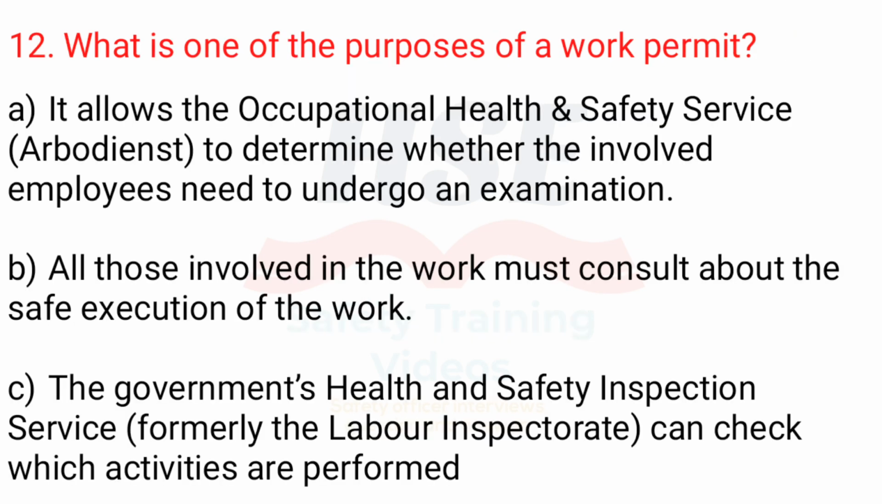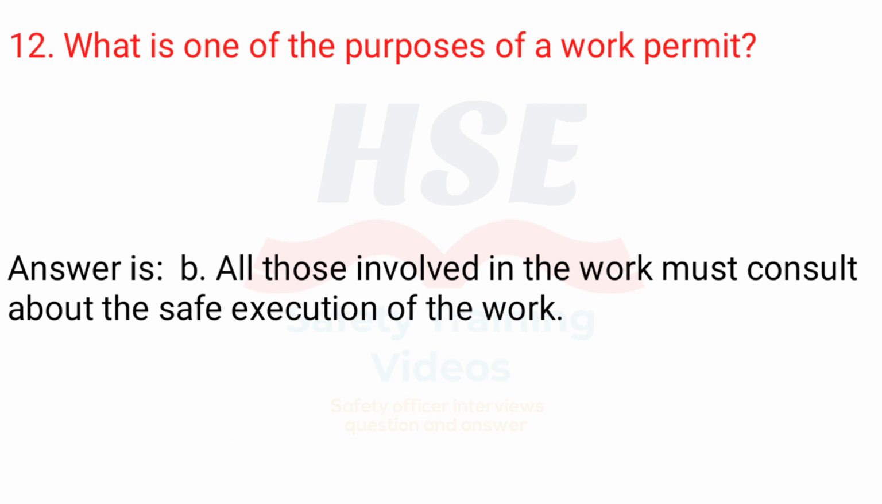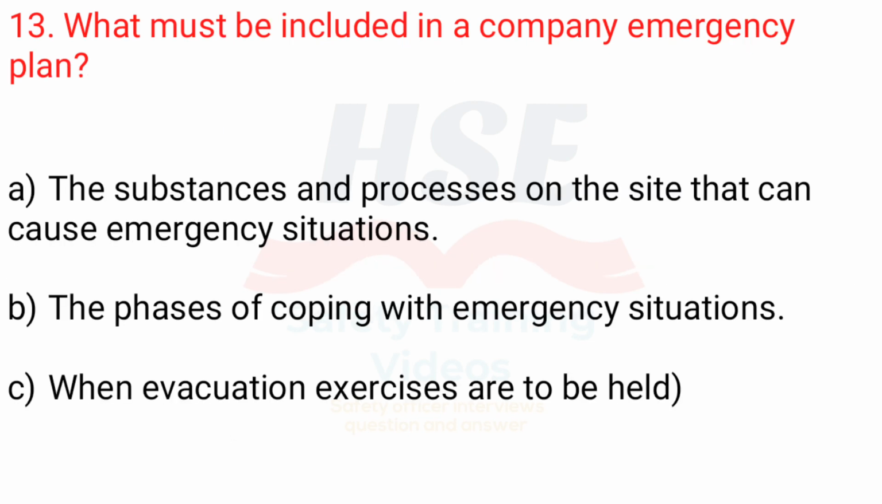12. What is one of the purposes of the work permit? A. It allows the Occupational Health and Safety Service, Arbeidsdienst, to determine whether the involved employees need to undergo an examination. B. All those involved in the work must consult about the safe execution of the work. C. The government's Health and Safety Inspection Service, formerly the Labour Inspectorate, can check which activities are performed. Answer is B. All those involved in the work must consult about the safe execution of the work.